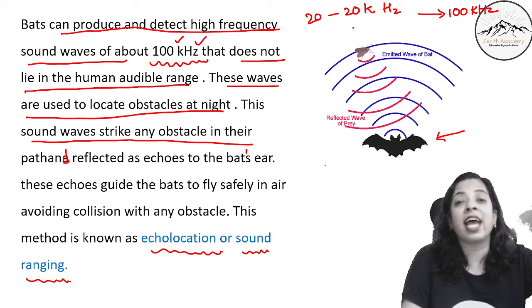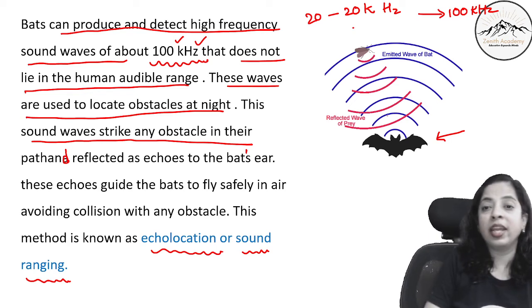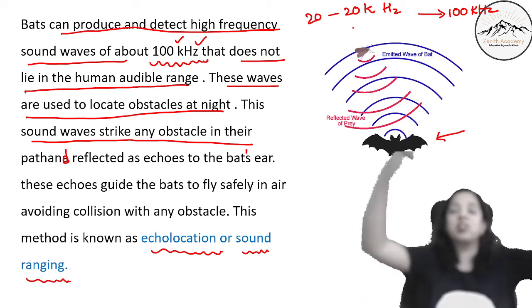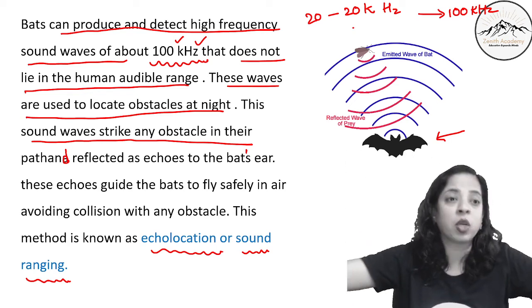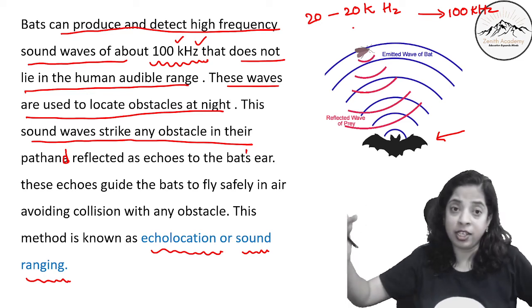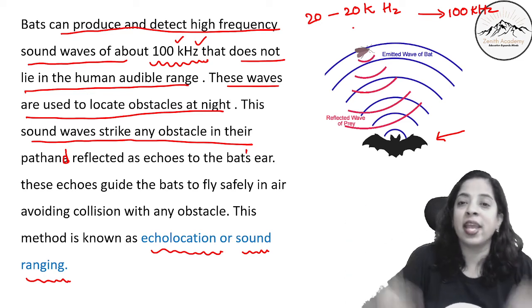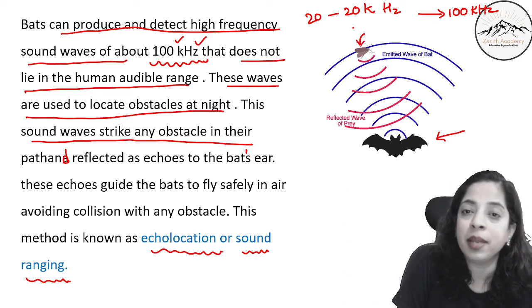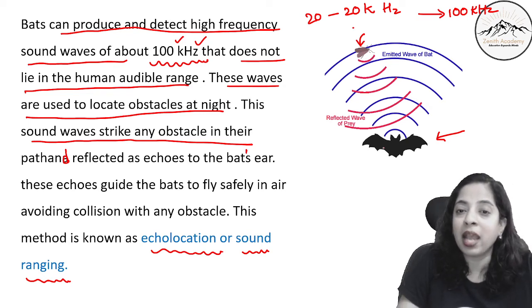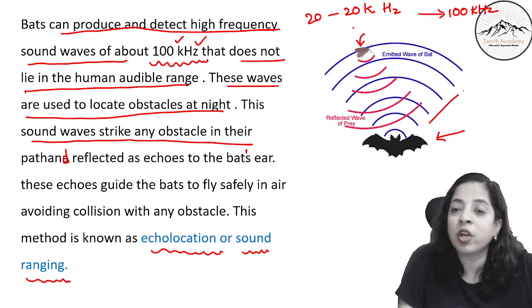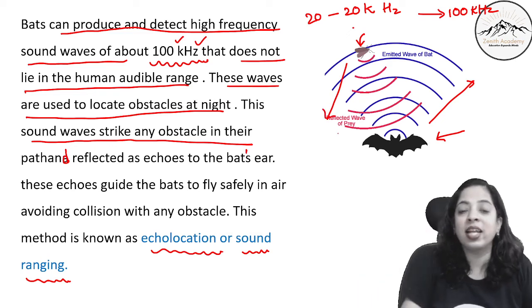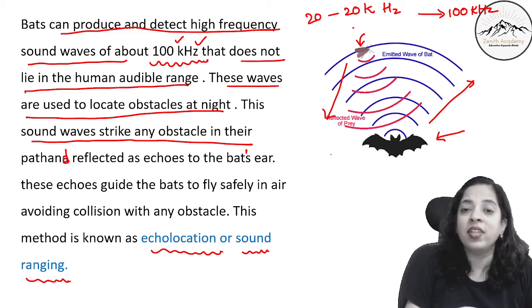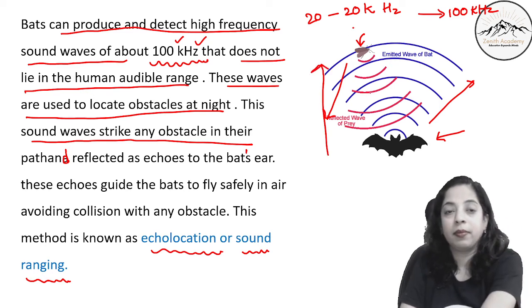So how do they catch their prey? The bat emits high frequency sound waves of about 100 kilohertz. It strikes the prey and gets reflected back. So this blue colored is what he has sent, red color is what he has received. In his mind he calculates the time and the distance, and then he catches the prey immediately.